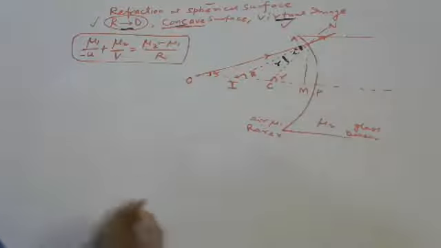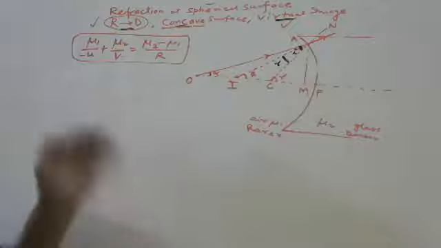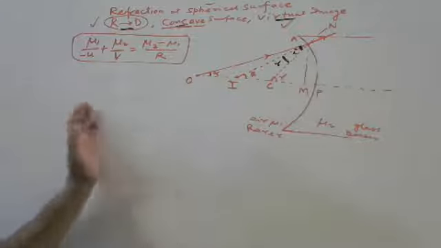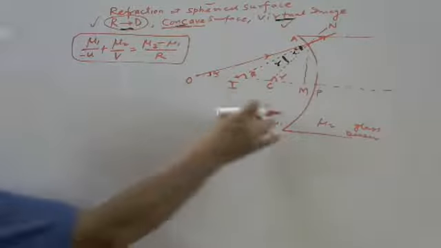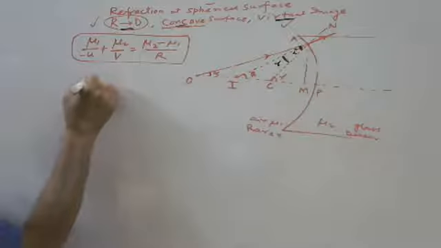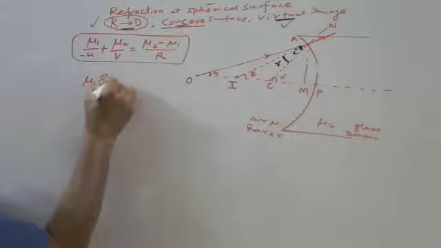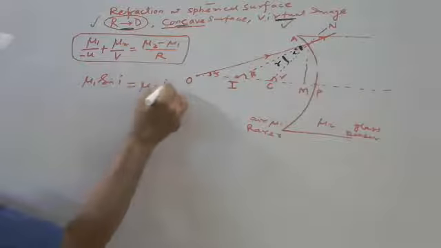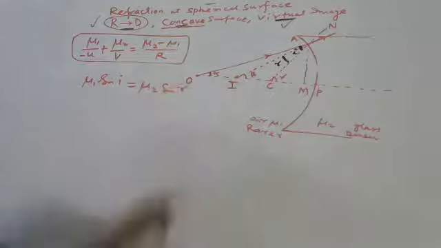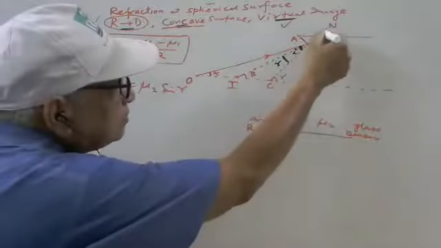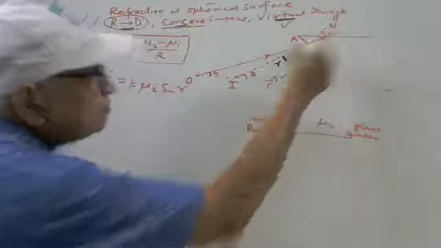Repeating. Everybody can tell what is the first step? mu1 जिधर का mu होगा, mu1 उधर ही लेंगे एंगल. So mu1 sin I equals mu2 sin R, because R is not here but here. This is the vertical opposite.